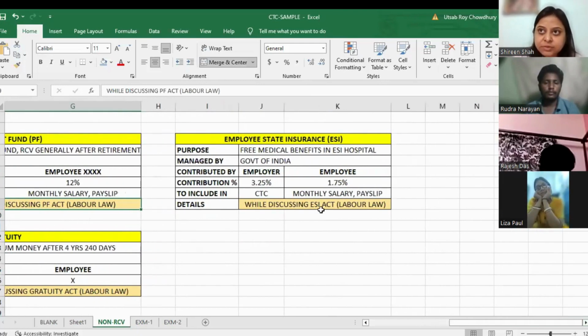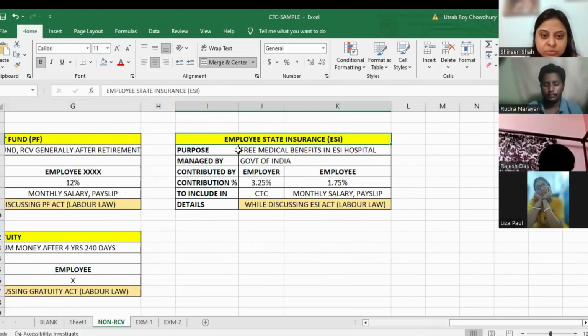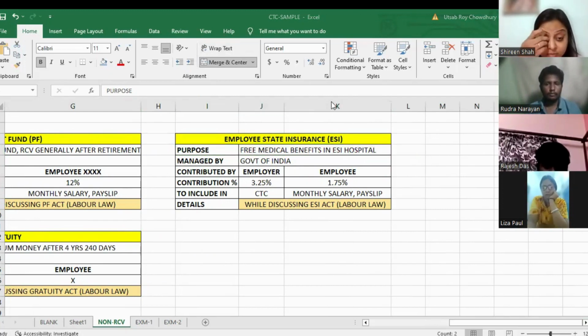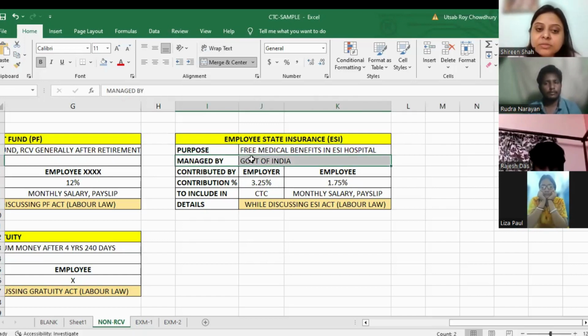The same way, there is employee state insurance or ESI. What is the purpose? The purpose is to get free medical benefit by the employee. The benefit of free medical benefit will be received by the employee in different ESI hospitals. अलग-अलग ESI hospitals हैं जहाँ पर सारे member को, if you are the member of ESI, you will get free medical benefits and treatment in ESI hospital, and this is also managed by Government of India.